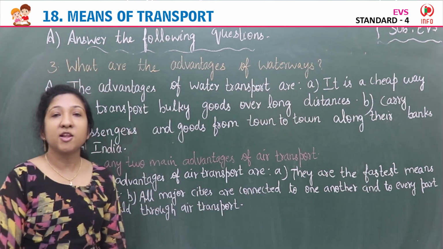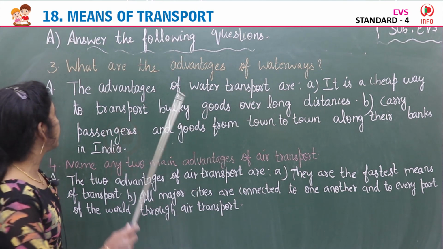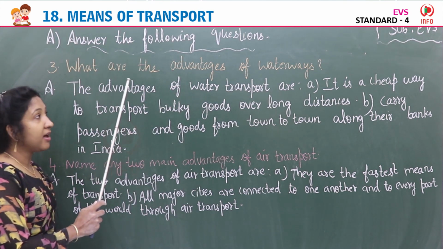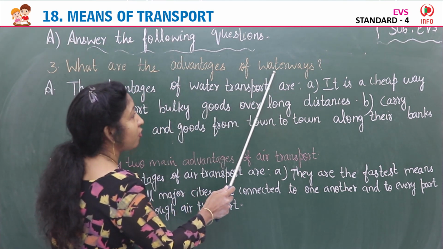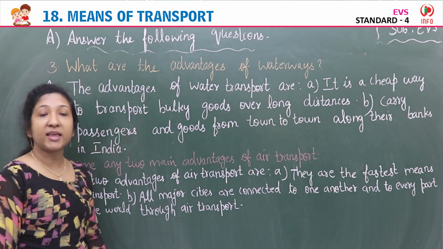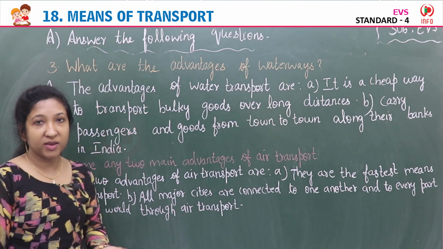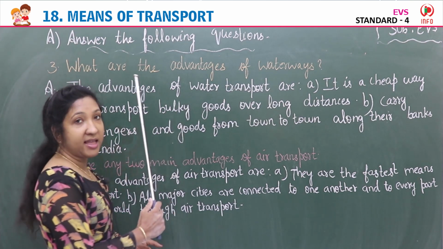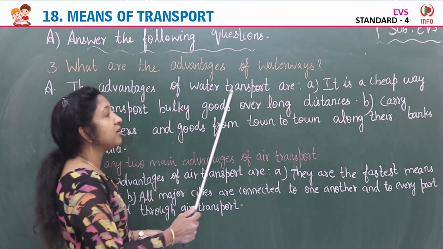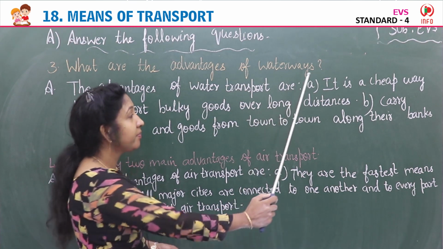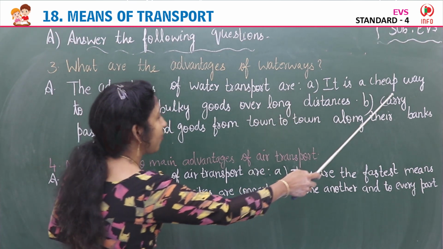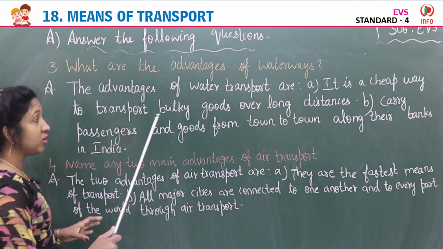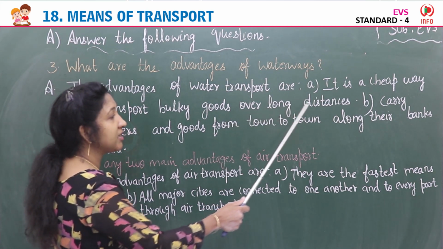Okay, children, our next question is question number 3. What are the advantages of waterways? So we have to write the advantages of waterways or water transport. The advantages of water transport are: A, it is a cheap way to transport bulky goods over long distances.